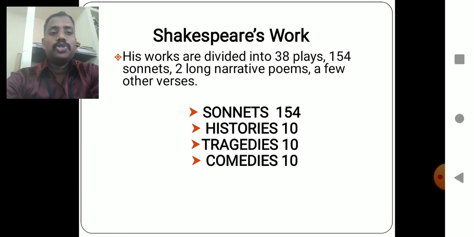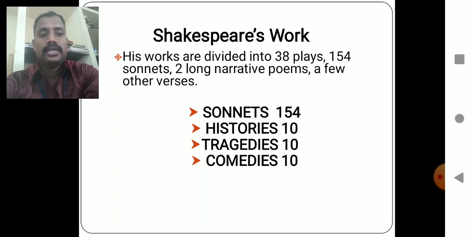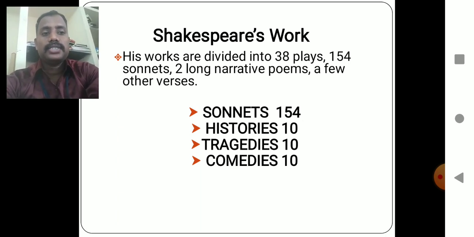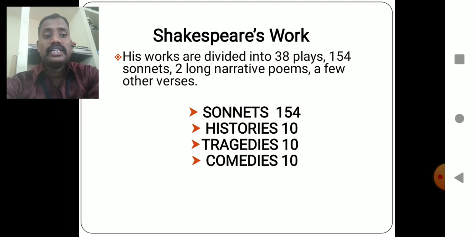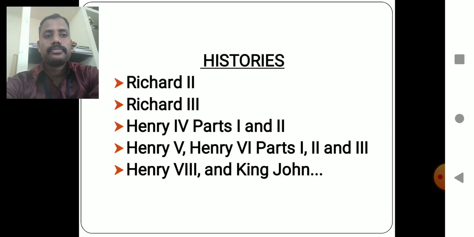The plays are divided into 10 history plays, 10 tragedies, and 10 comedies. So, 38 plays, 154 sonnets, and 2 long narrative poems were written by Shakespeare.